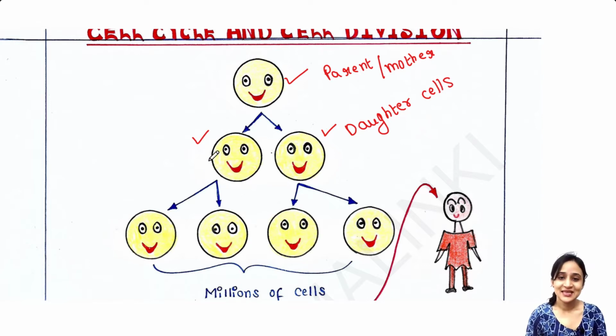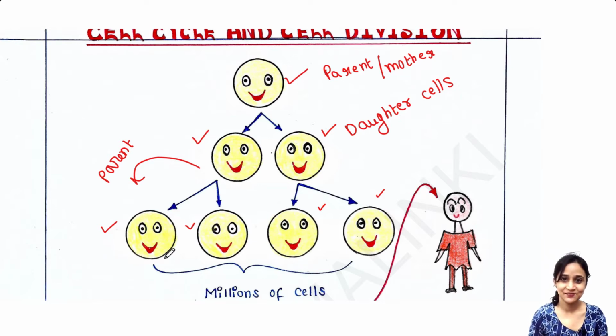Now, these two daughter cells again undergo division and they divide into these four cells. At that time, these two cells are parent cells and these four cells are daughter cells. Like this, cell division occurs and from one cell, millions of such cells are produced.